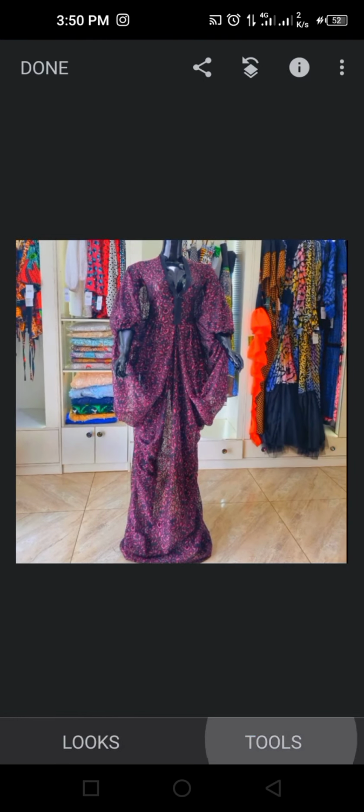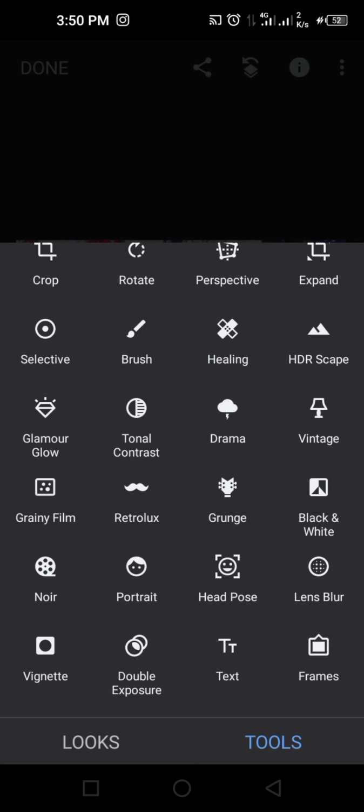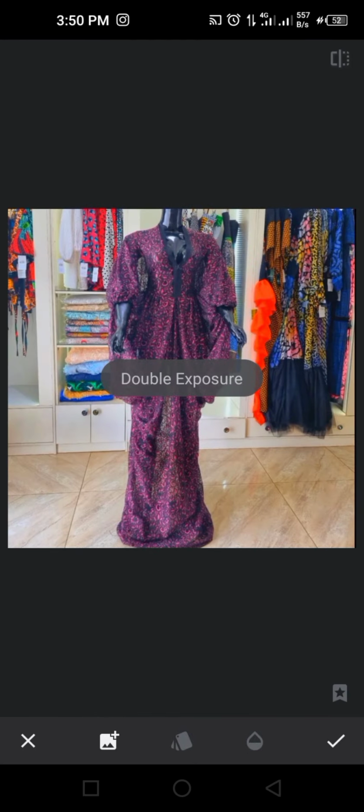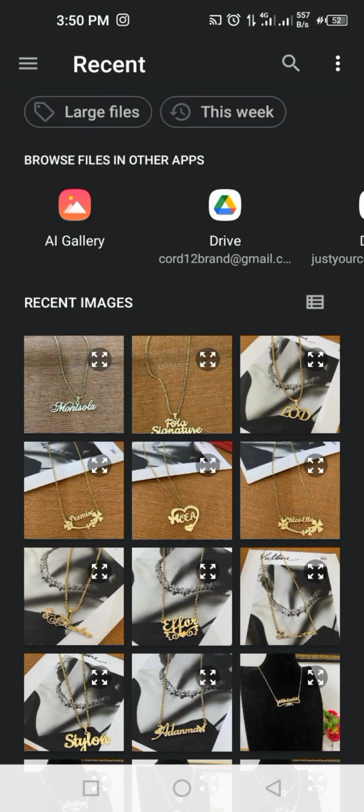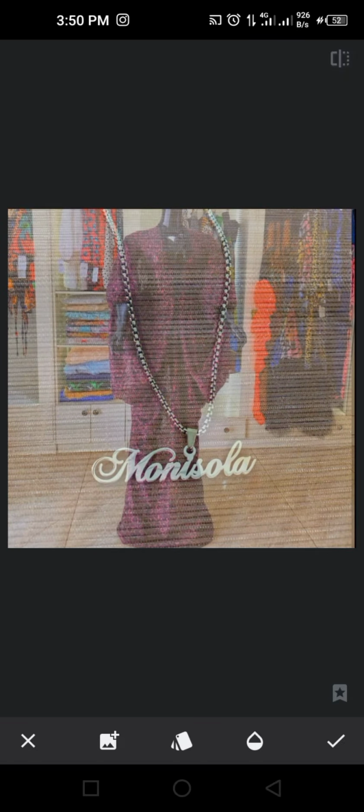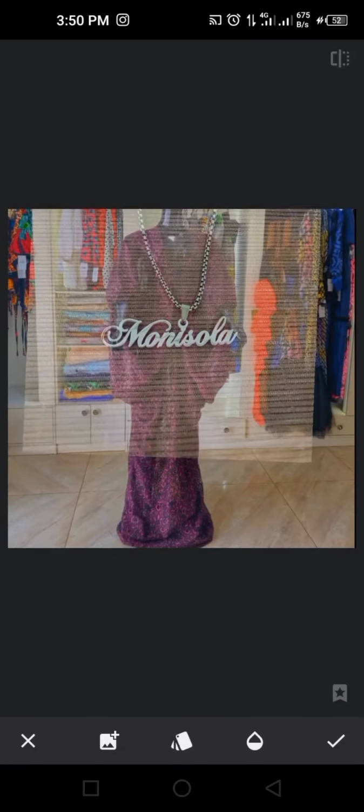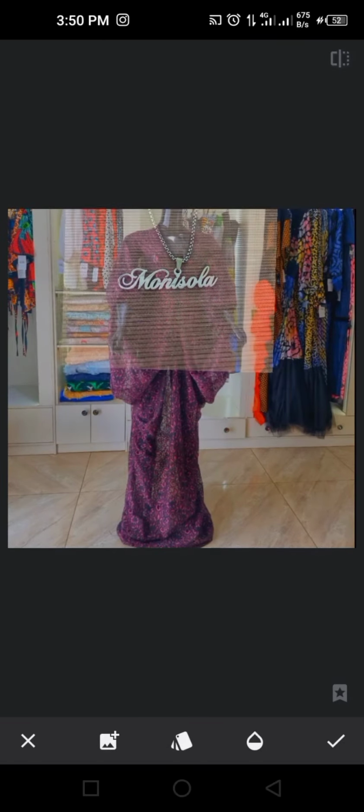So let's go to the next one, which is the double exposure. With double exposure, you can add another kind of picture into your image. So you can add a kind of picture like this to your image.